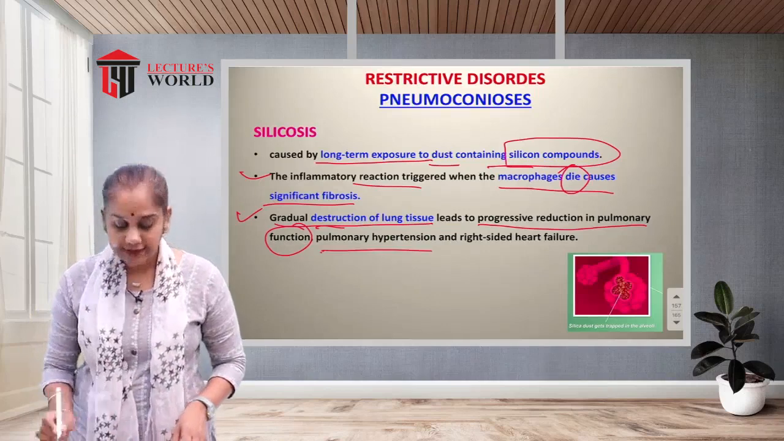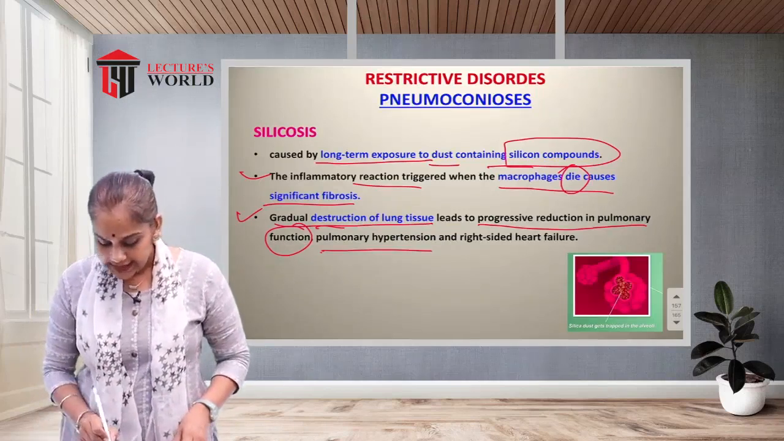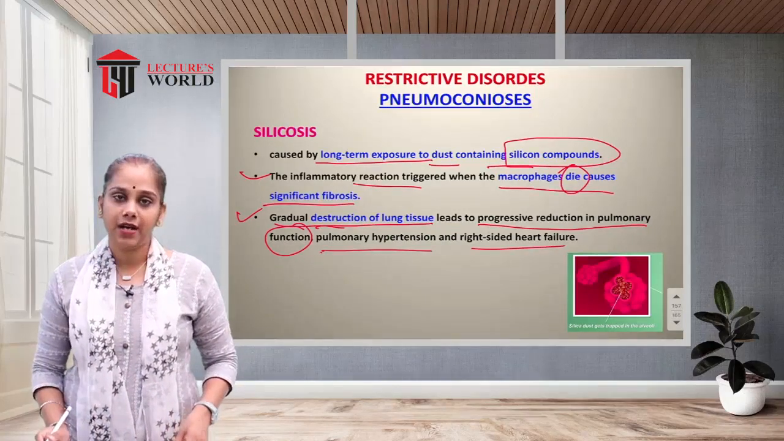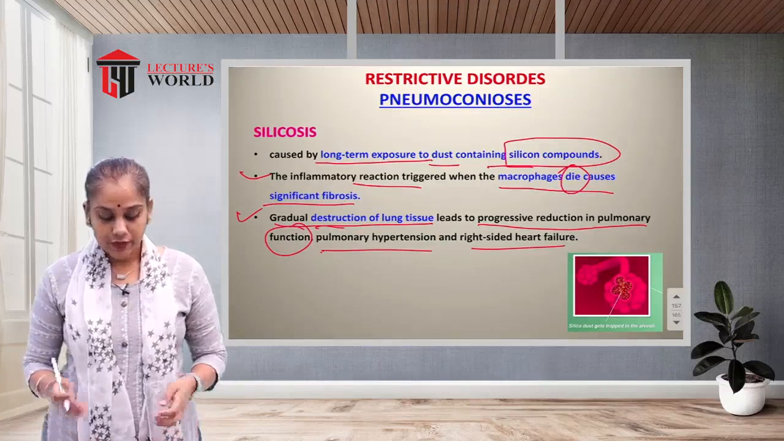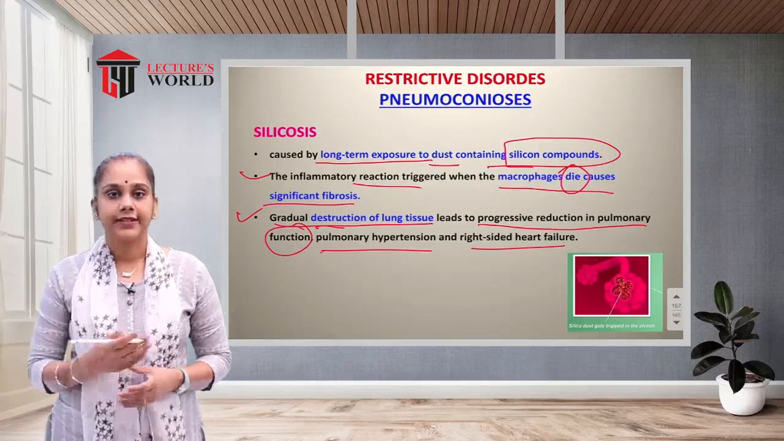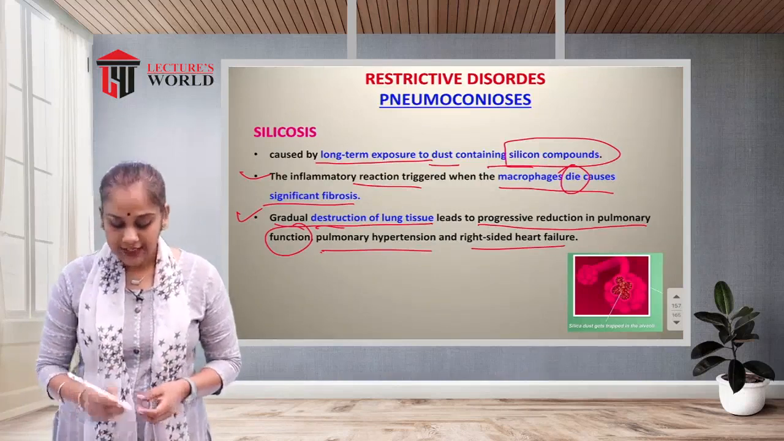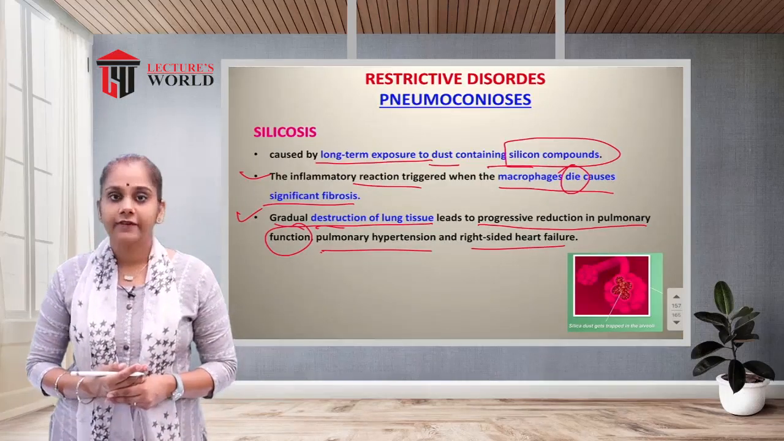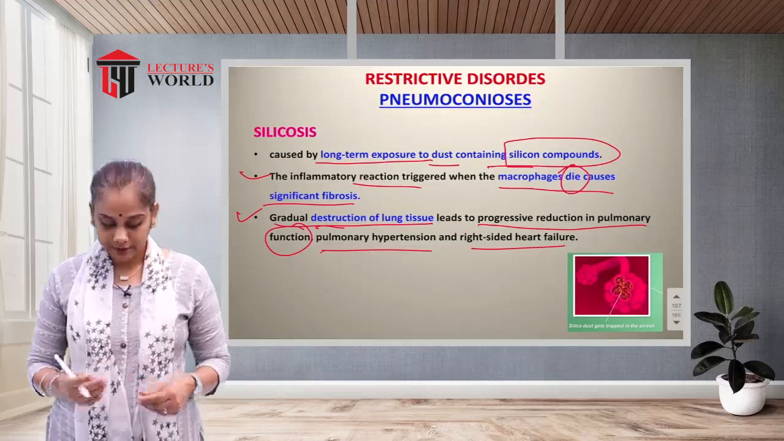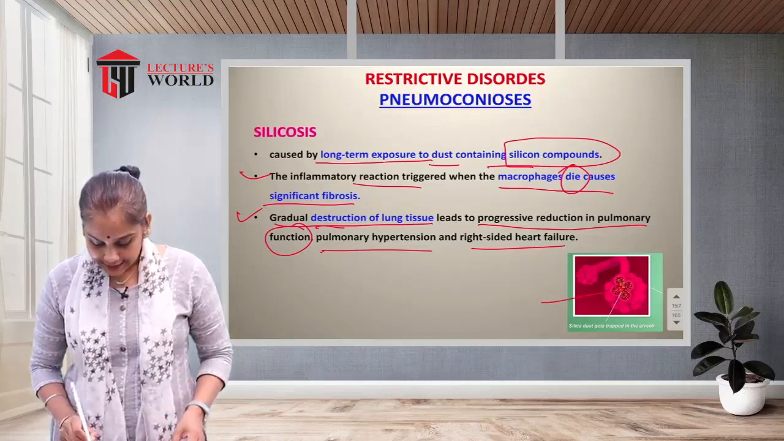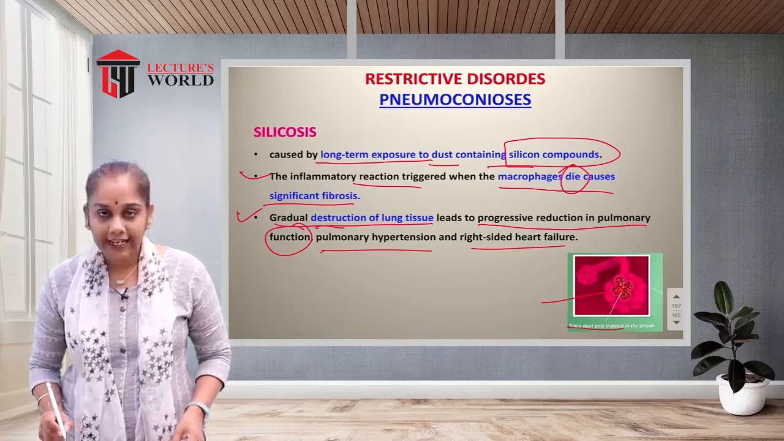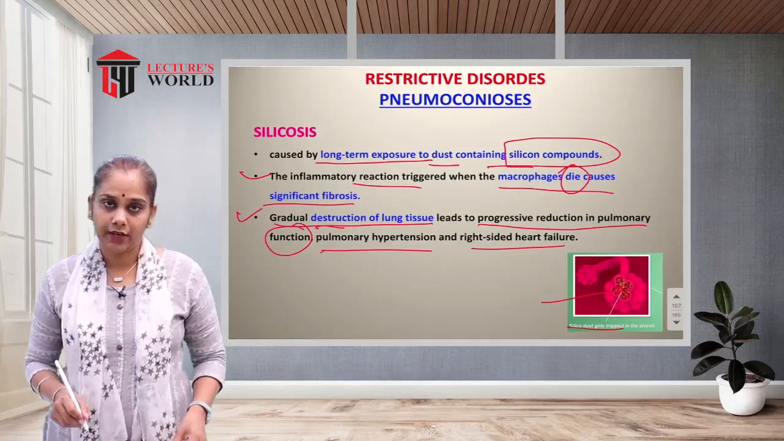Pulmonary hypertension will be there and right sided heart failure can occur because of silicosis. So what is silicosis? That is long term exposure to dust which contains more silicon. You can see in the figure, this is the silica dust that can be deposited into the alveoli.